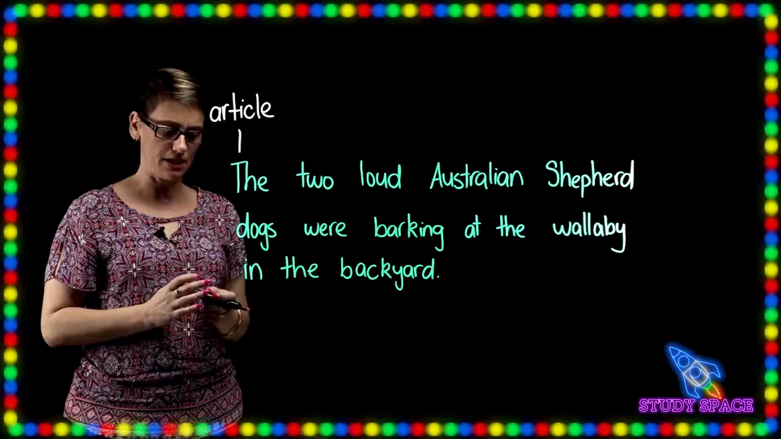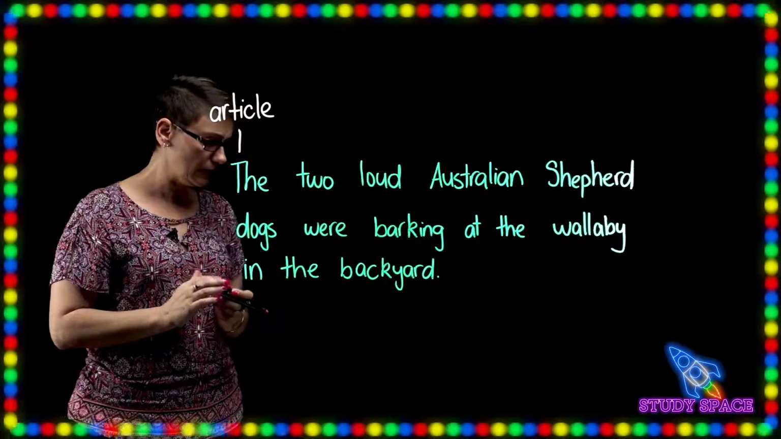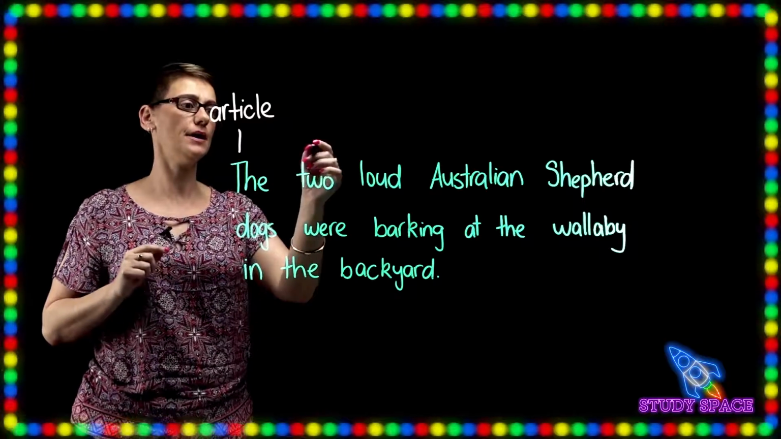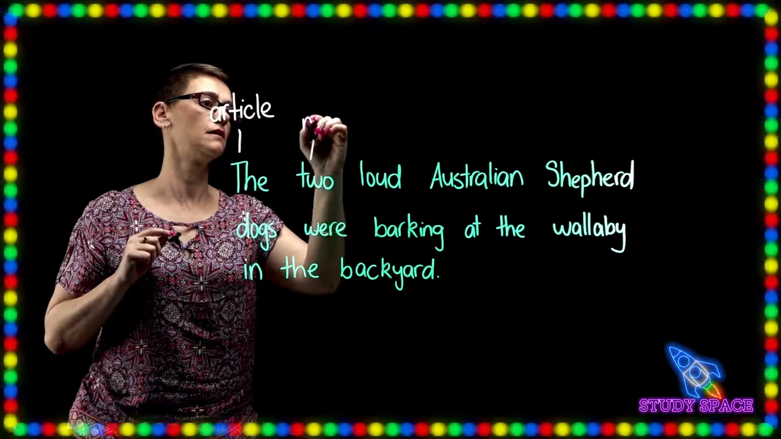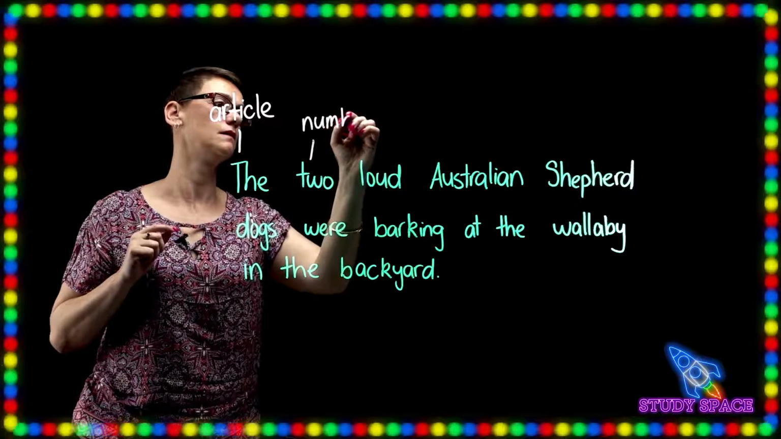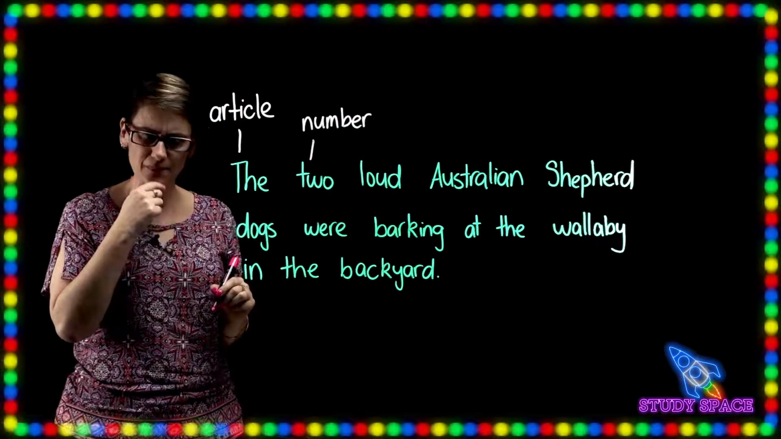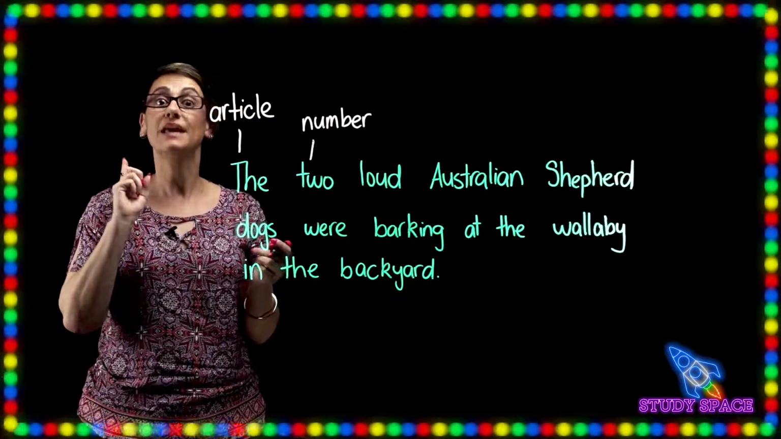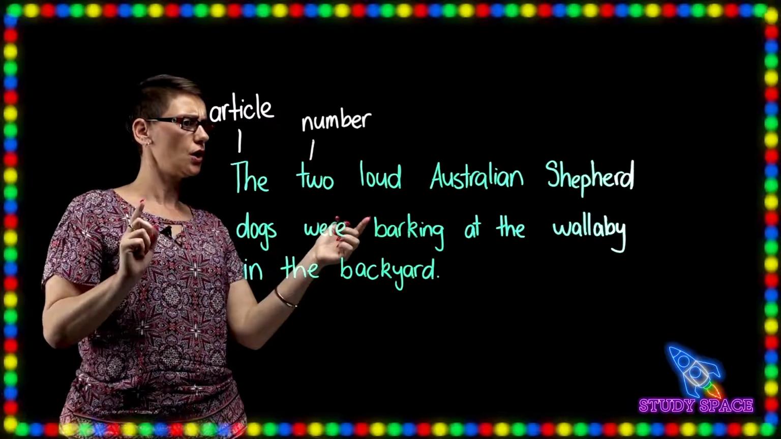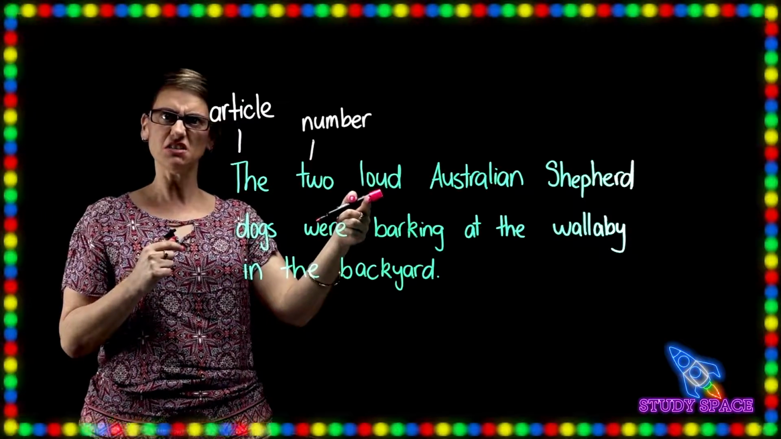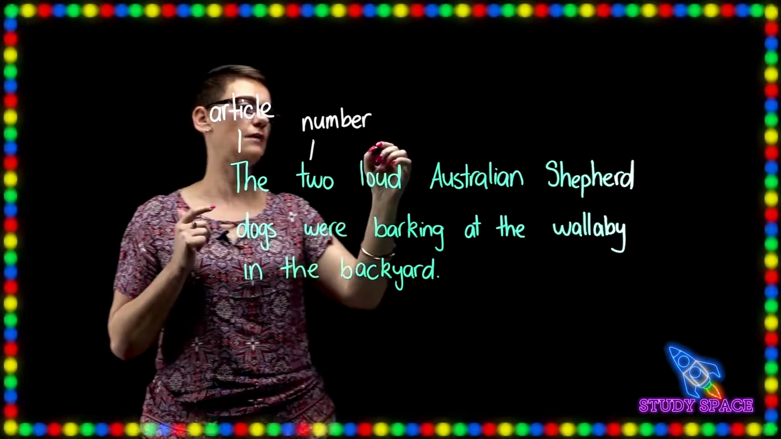Okay, what was the next thing? A number. We've got 2, so that's a number. And there was something else, something about the writer, the opinion adjective. So, loud, do you think that's the opinion adjective? I think so, so let's label that one too.